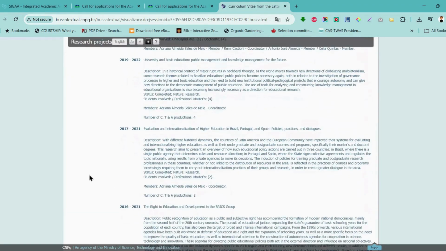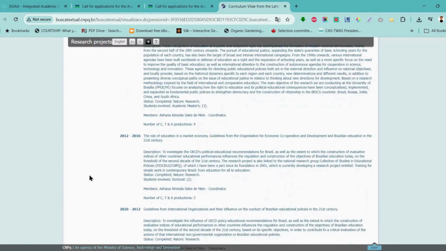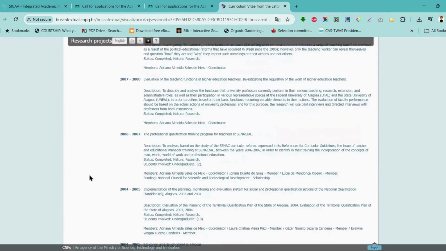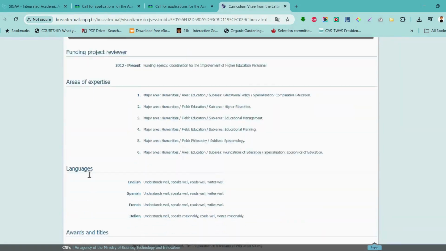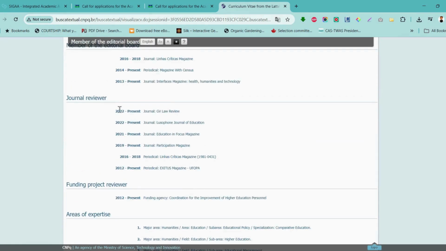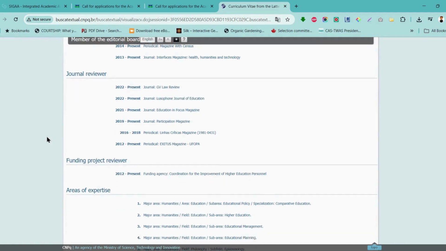All these projects too will give you an idea of if your work is in line or if it is not in line. So let's try to look at some of her publications. She's even a reviewer in some journals. You can see she's a reviewer from 2022 to present. The journal is GV Law Review. And this one also, Lusophone Journal of Education. She's a reviewer as well.